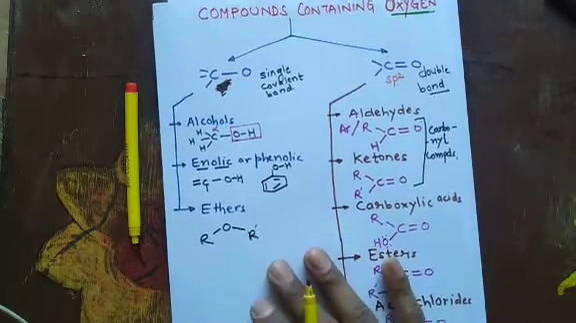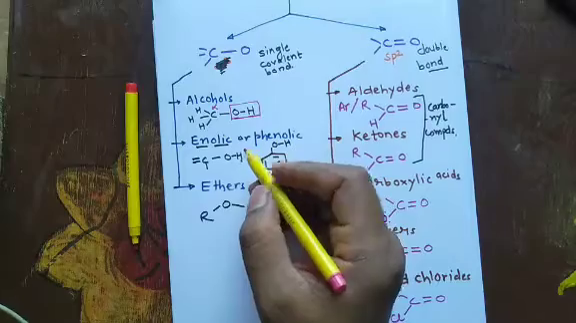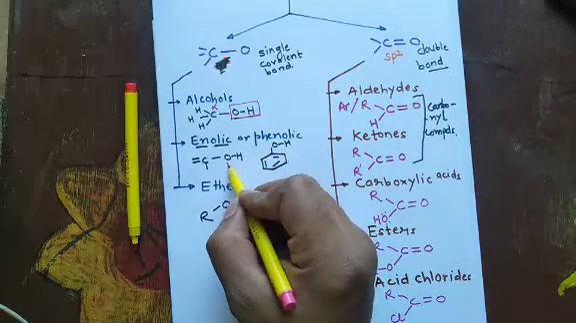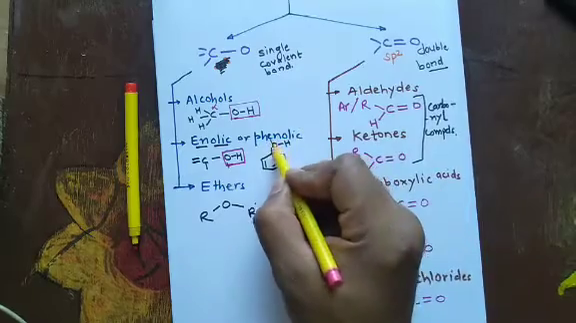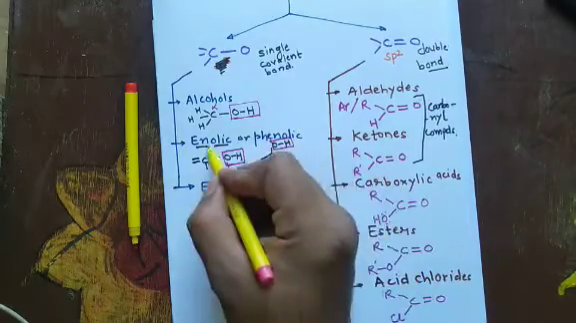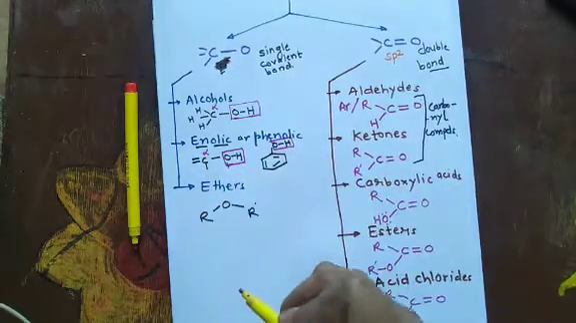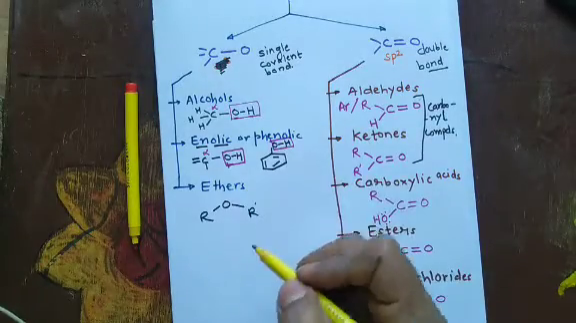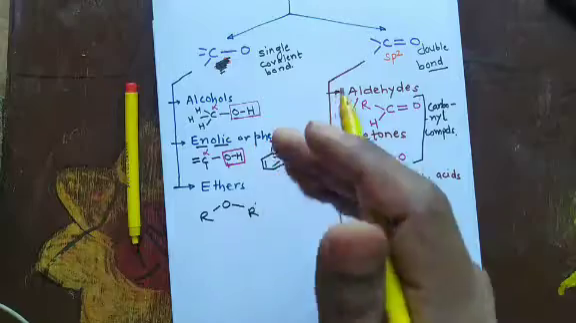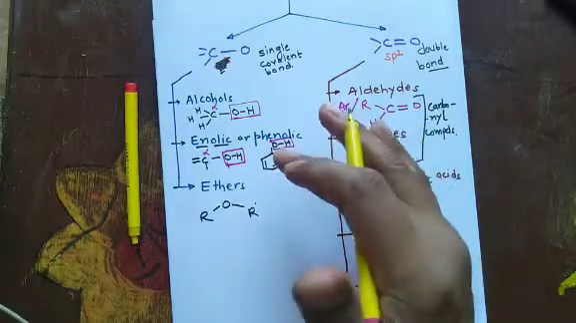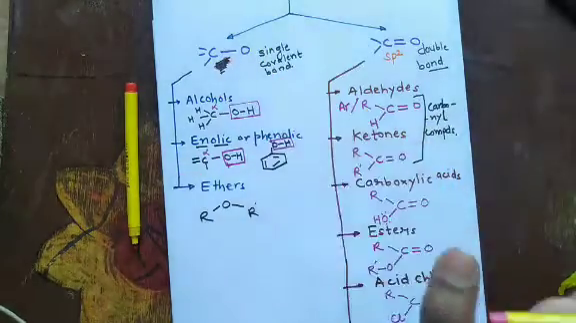Now, what are enols and phenols? Enol and phenol also have OH group. But the OH group is bonded to alpha carbon, which is sp2 hybridized. Similarly in phenols also. This makes the entire different property of phenols from alcohols.